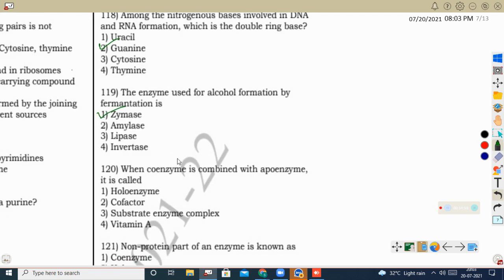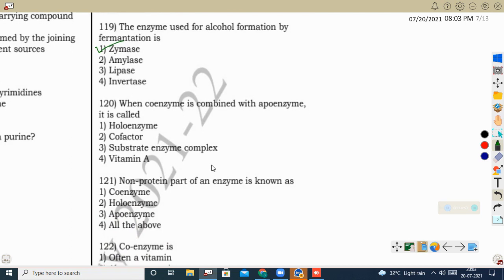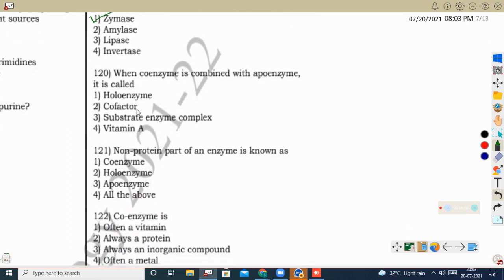Next question, when a coenzyme is combined with the apoenzyme, that is called a conjugated enzyme, which has two parts. One is the cofactor, which is not the protein part. Another one is the protein part, that is called apoprotein. So cofactor and apoprotein together make the complete functional enzyme.